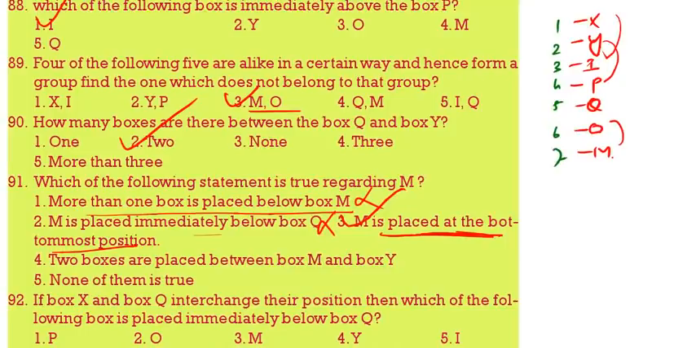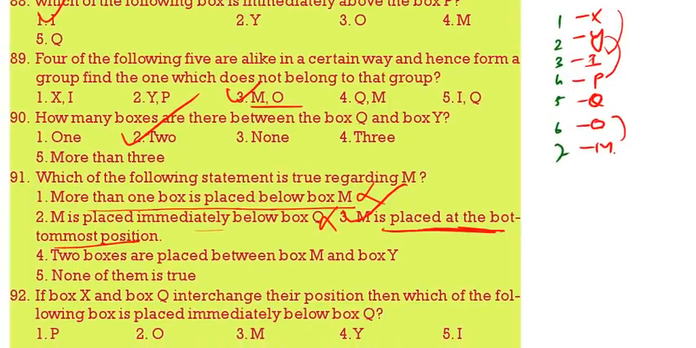Then 92. If X and Q interchange their positions, now that means here we will get Q, here we will get X. Now which is placed immediately below Q? Now Q is here, immediately below Q we have Y. Y is the correct answer.